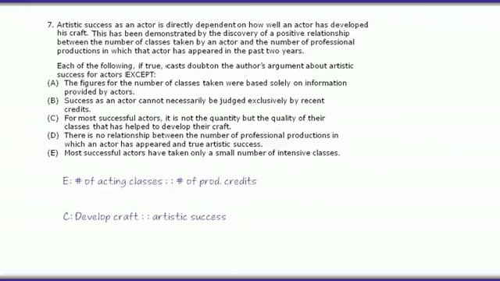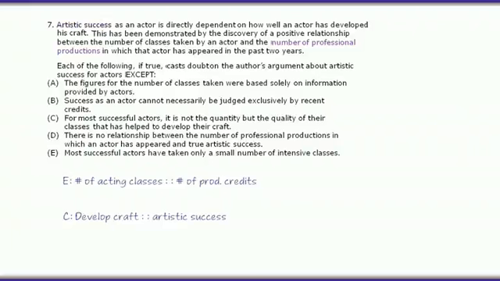And the evidence, in a nutshell, is that people who take a lot of acting classes also appear in a lot of productions. There are two scope shifts here. First, artistic success is mentioned in the conclusion. It's not mentioned anywhere in the evidence. The author assumes that you can judge an actor's artistic success simply from the number of productions he or she has been in.